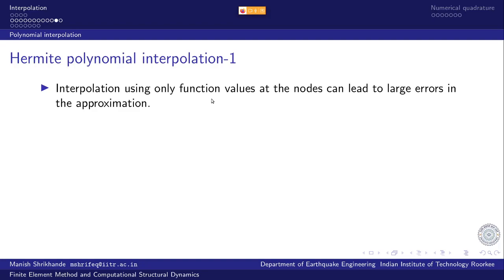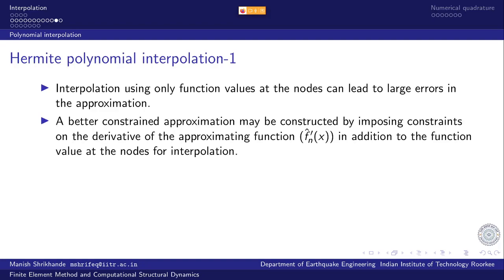Interpolation using only function values at the nodes can lead to large errors in the approximation, as we have seen in the case of uniformly sampled points for polynomial interpolation of Runge's function. A better constrained approximation may be constructed by imposing constraints on the derivative of the approximating function. So I try to approximate not just the function values but also the derivatives of the function in addition to the function value at the nodes of interpolation.